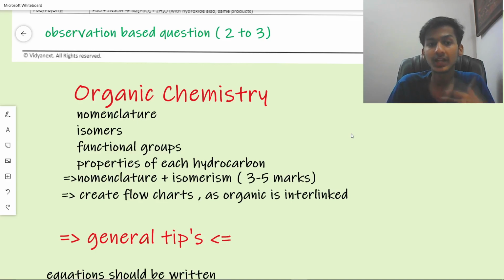Then on the isomers and the functional groups, you have to study each and every functional group, and the properties of each hydrocarbon should be learned by heart. In organic chemistry, for the reactions, create a flowchart.